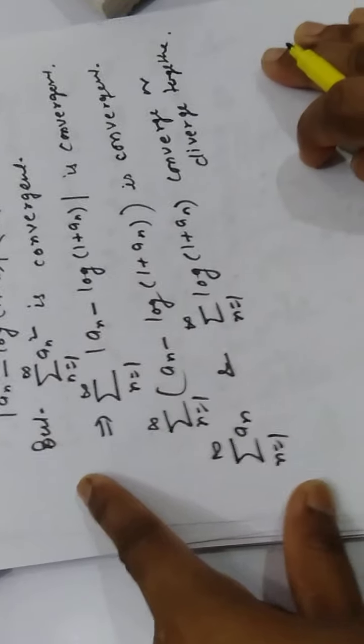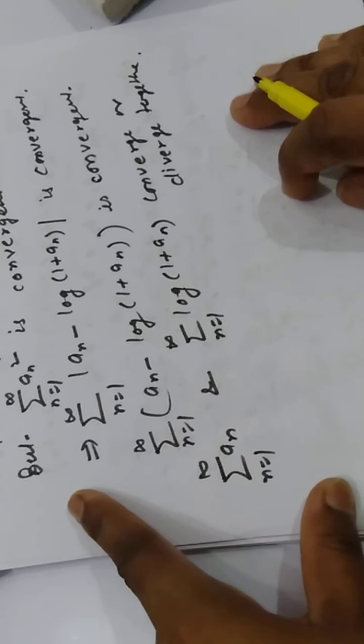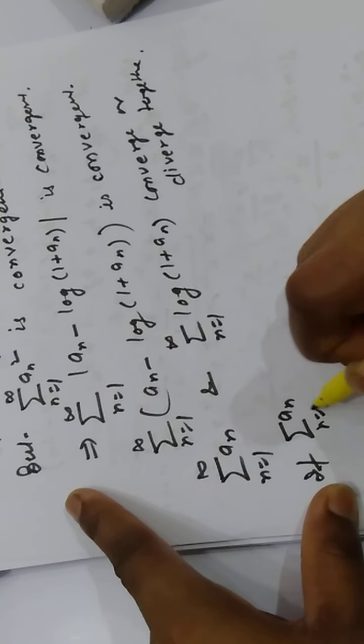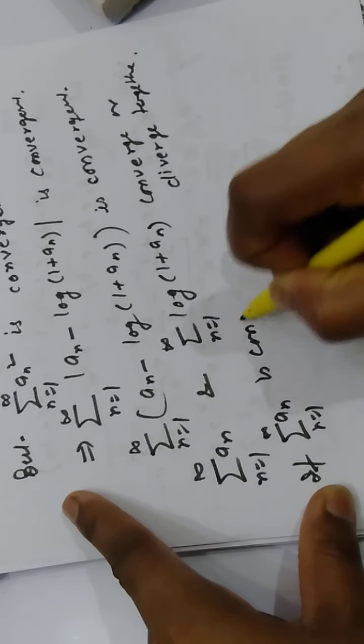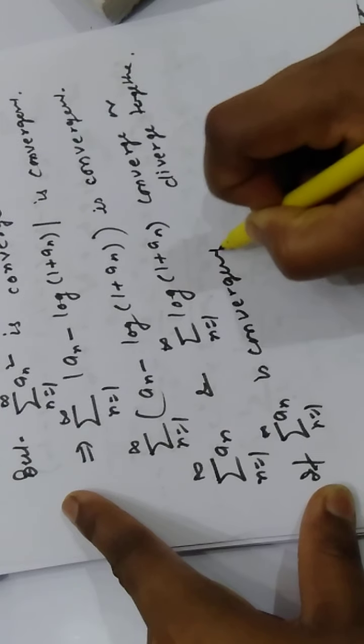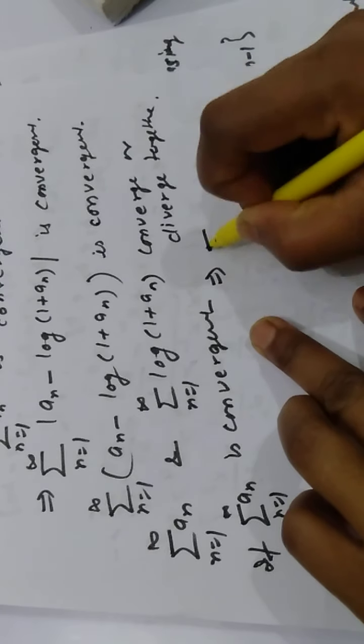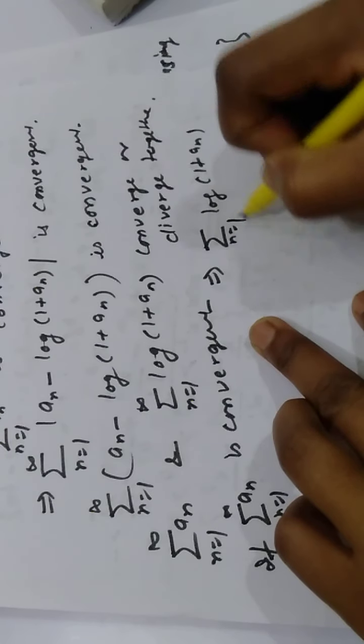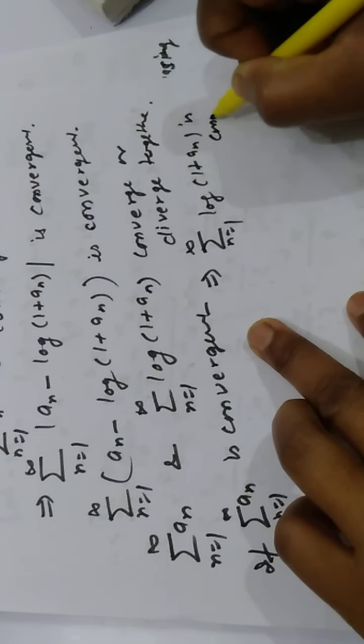Okay, so it means what? That if summation an, n varies from 1 to infinity, is convergent, it implies that summation log of 1 plus an, n varies from 1 to infinity, is convergent.